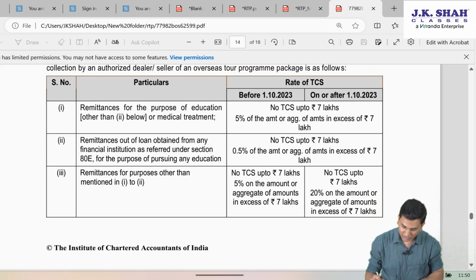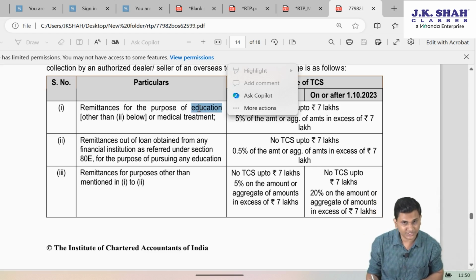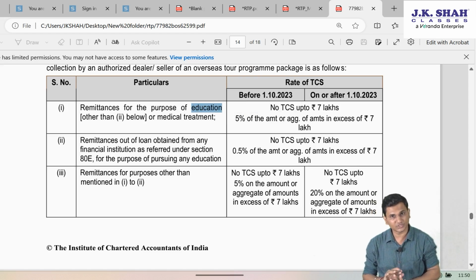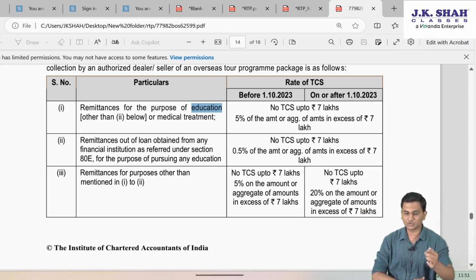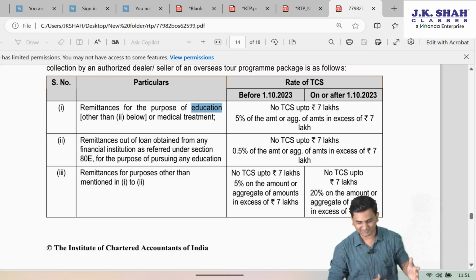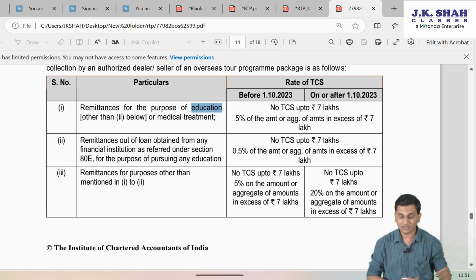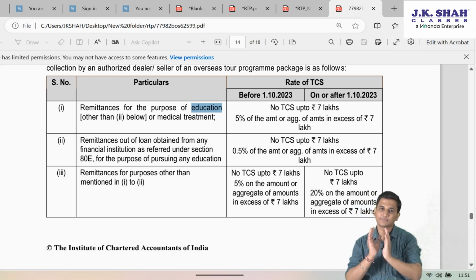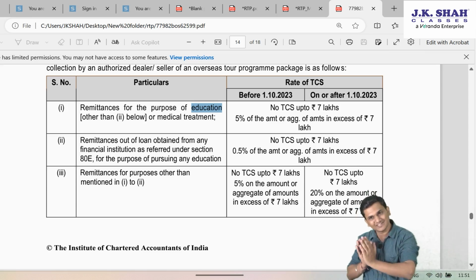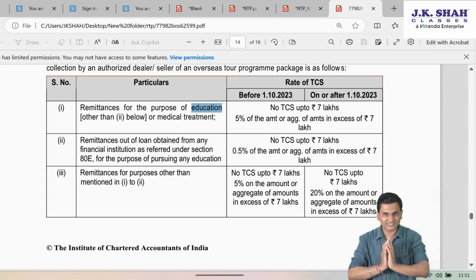See, they are talking about loans other than loans only for education purpose. In medical treatment, they have just written medical treatment. So ideally for medical treatment, the source of funds doesn't matter. But for education purpose, it should be other than loan, because loan gets covered under the next point. So remittance for purpose of education other than loan, and medical treatment, source of funds doesn't matter. There's no TCS up to 7 lakh. 5% of the amount or aggregate of amounts in excess of 7 lakh, even before 1st October, even after 1st October. So in this, there's no change.